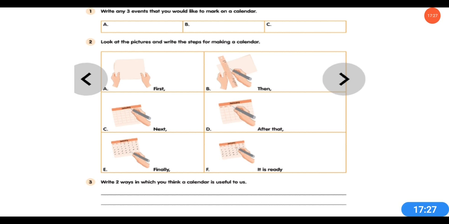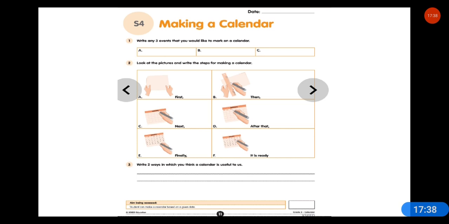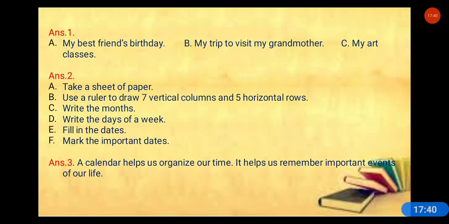Second, B will come second, and I'll show you, right? And third question, write 2 ways in which you think a calendar is useful to us. Here, answer 1: A, my best friend's birthday. B, my trip to visit my grandfather. C, my art classes. These are the events that have to be marked.